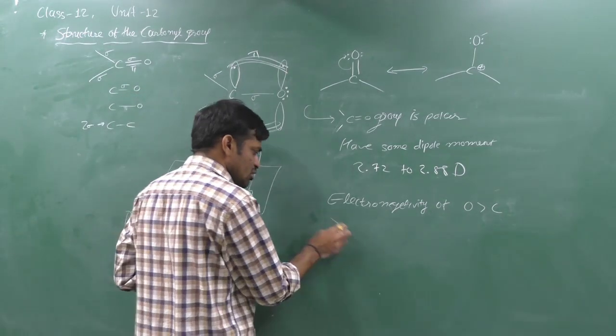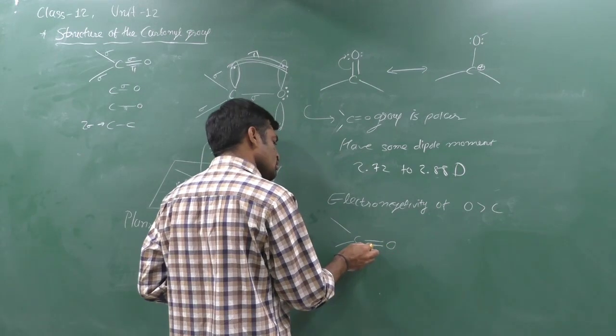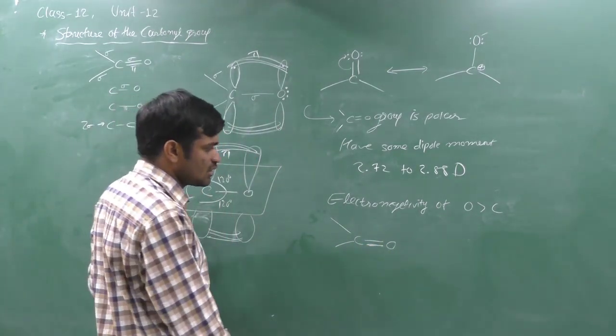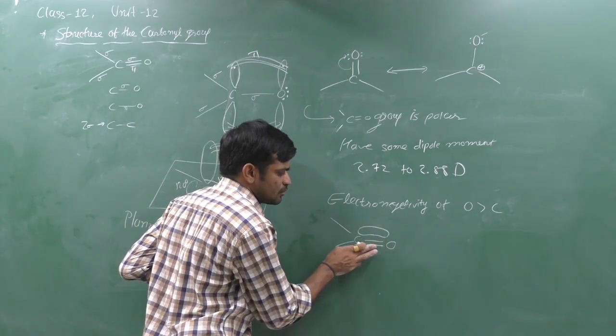So actually the structure of the carbonyl group is like that. Suppose both atoms have the same electronegativity, then the electrons of this pi bond would be spread through like that.